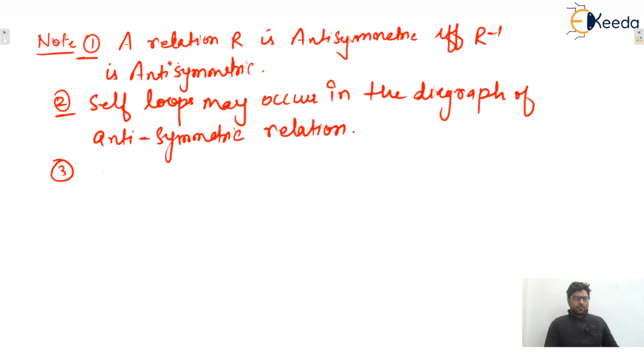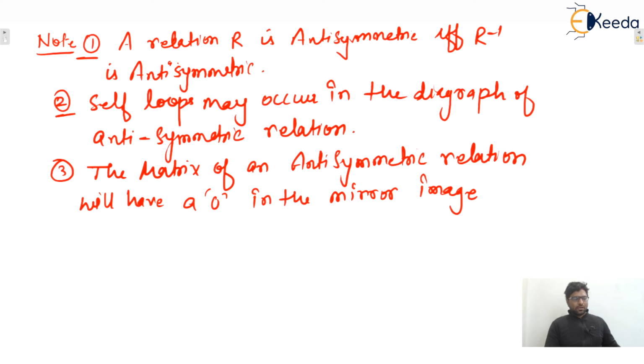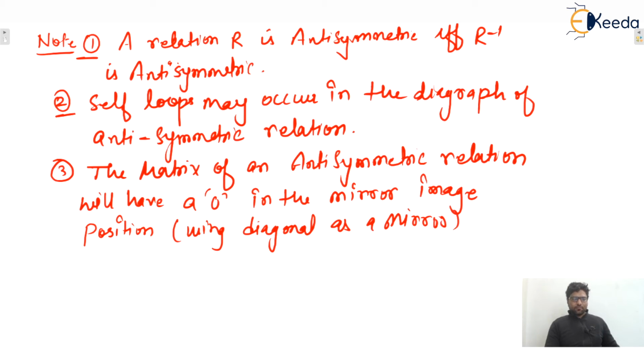Next one: the matrix of an antisymmetric relation will have a 0 in the mirror image position, using the diagonal as a mirror, for every 1 in the off diagonal, isn't it?